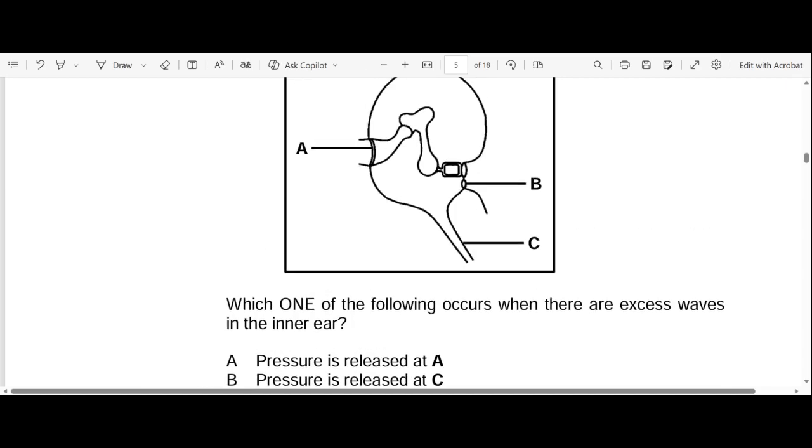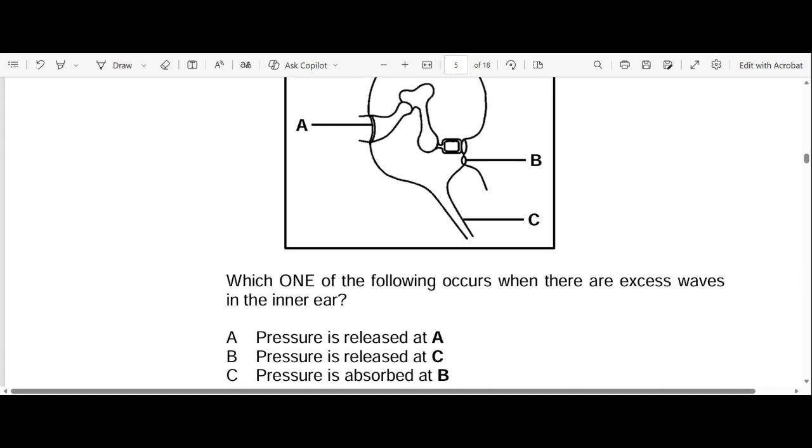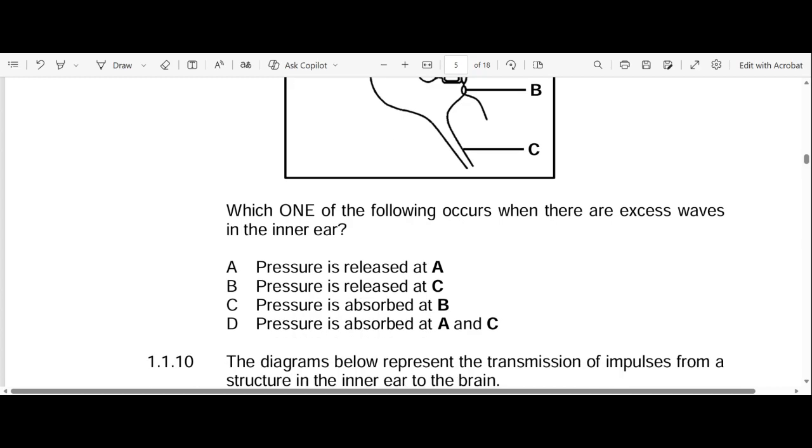Yes, pressure is released at C, but we're speaking about excess pressure waves in the inner ear, right? And C deals with the exiting and entering of air in and out of the middle ear, right? So we're not speaking about that. Let's go to C. Pressure is absorbed at B. Yes, so the answer becomes what?